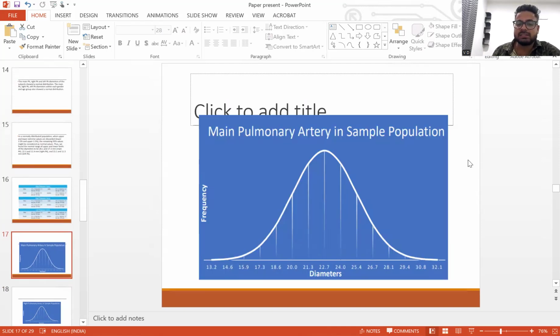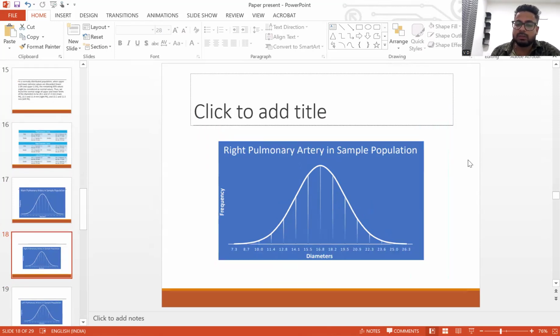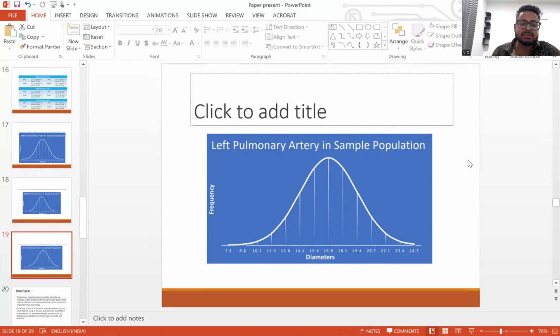This is a normal distribution curve showing normal Gaussian distribution of mean pulmonary artery. The mean main pulmonary artery diameter, as previously discussed, was 22.7 mm. The mean right pulmonary artery diameter, as seen in this graphical representation, is 16.8 mm. For left pulmonary artery, it is again 16.8 mm.